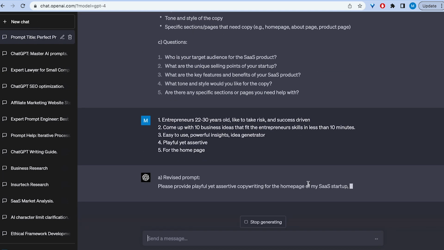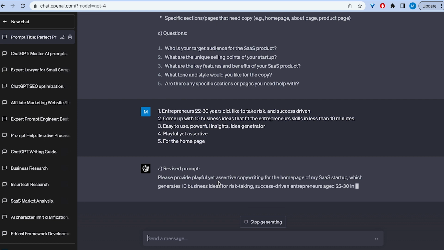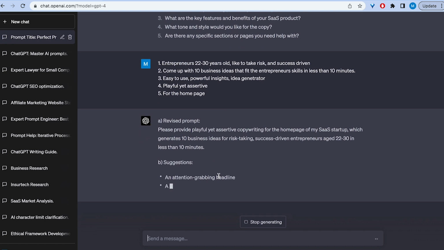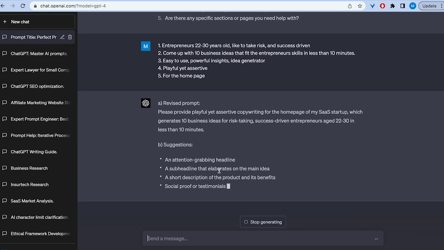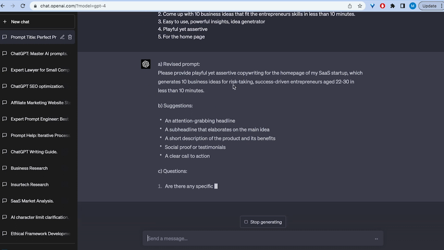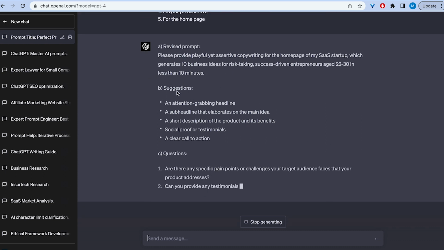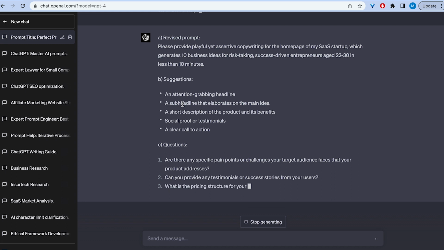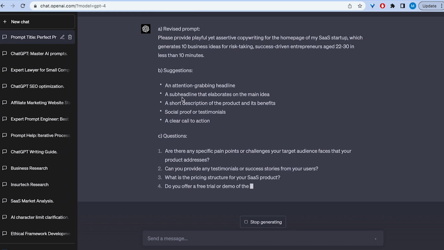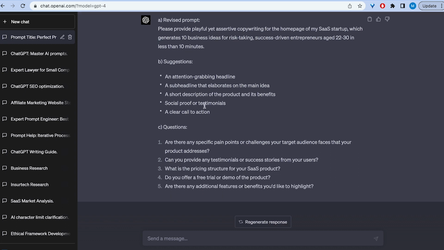And now it will give us a revised prompt. So the revised prompt now is, please provide me a playful yet assertive copywriting for my homepage for my SaaS startup, which generates 10 business ideas for and so on. So now it asks us more suggestions of how to improve it. An attention-grabbing headline, a subheading, elaborate main idea, a short description. So are there any specific pain points or challenges your target audience faces?